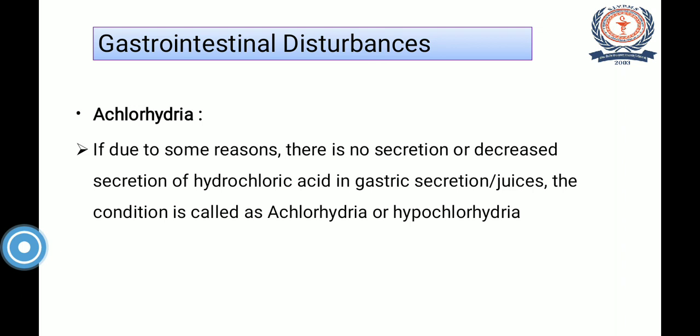Chlorhydria. If due to some reason there is no secretion or decreased secretion of hydrochloric acid in the gastric juices, the condition is called chlorhydria, also called hypochlorhydria. So, whenever there is less secretion of HCl in the GI tract, this condition is known as chlorhydria.